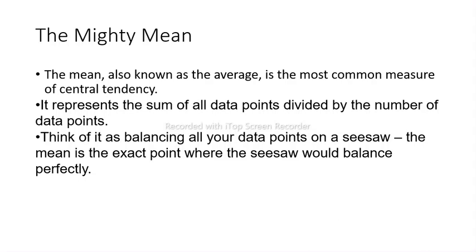Imagine you have a collection of books and you want to know their average length. The mean would be calculated by adding the lengths of all the books and then dividing that sum by the total number of books. The resulting value represents the typical book length in your collection.